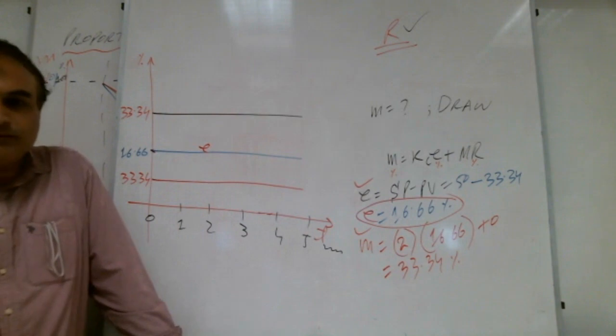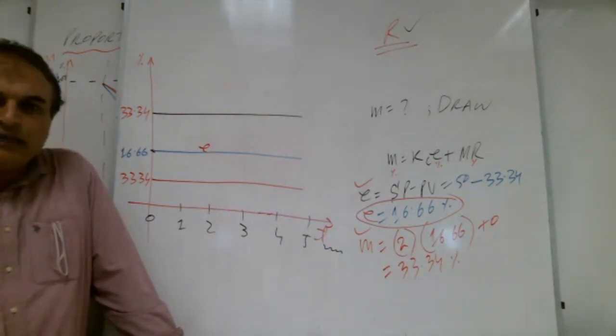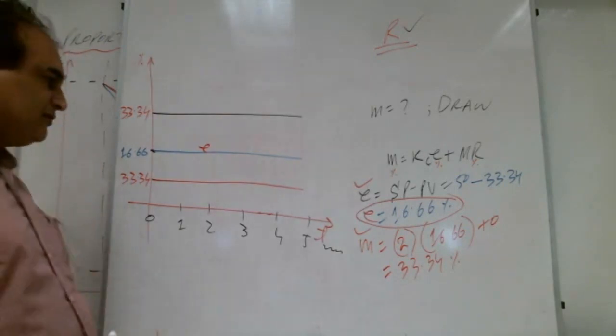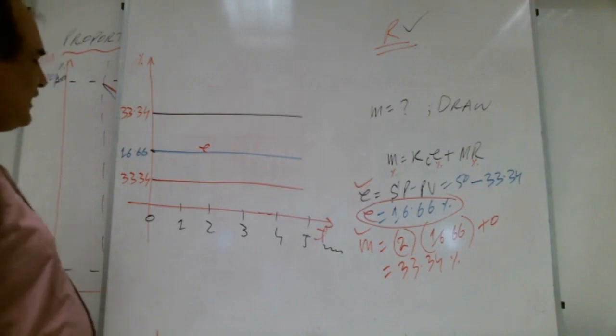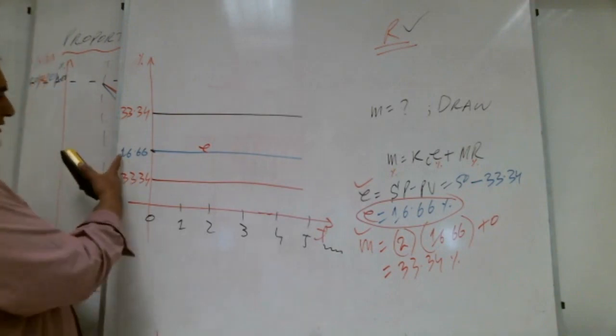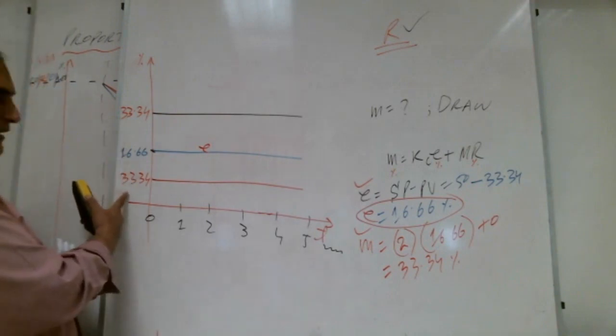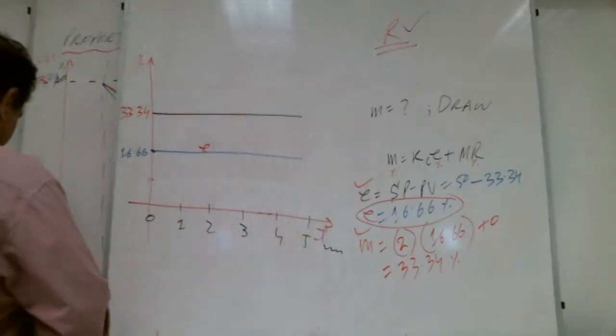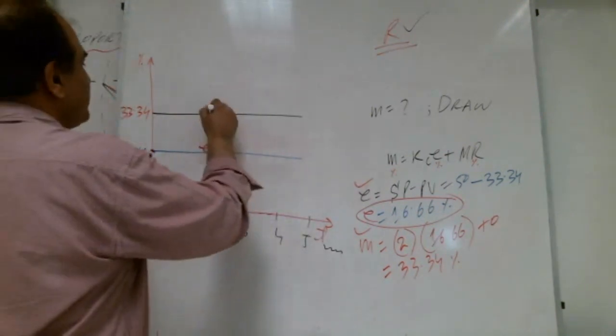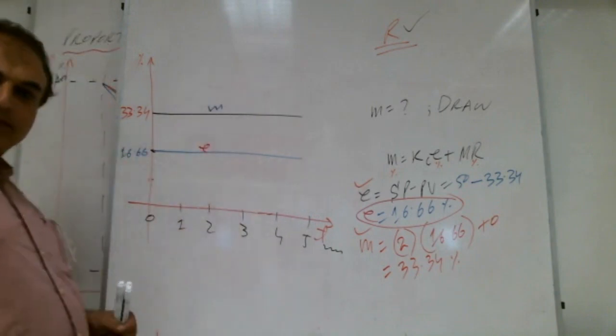Black. Why black? Because 33 is bigger than 16. That's very good. So logically 16 cannot be above, 33 cannot be below. So the black one is the correct line, and we are saying it is output. Right, Shabab?